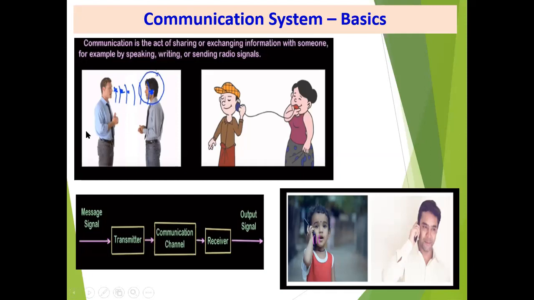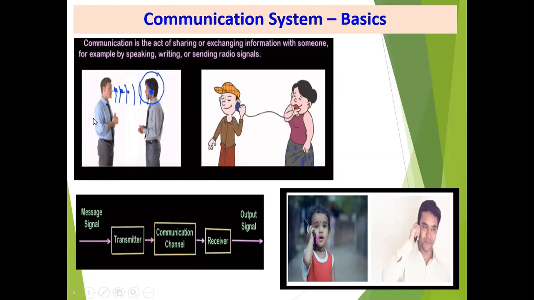The total discussion on how we use radio signals for the transfer of information will be covered in these sessions. Let us take the simplest example of communication. Suppose these two persons are speaking with each other. Suppose he is speaking and he is listening. When he is speaking, there is a movement of the vocal cords.